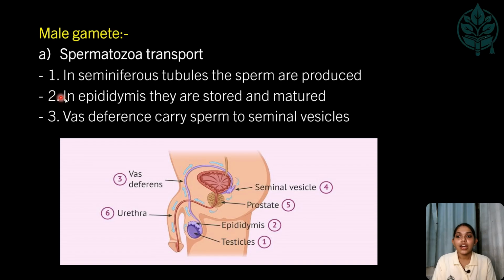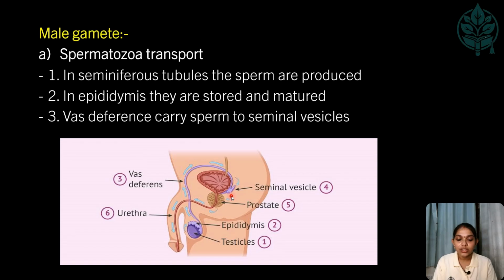So in testes, in seminiferous tubules, the sperm are produced. And coming to two, that is epididymis, the sperm are stored and matured in the epididymis. And three, that is vas deferens. From the epididymis, it carries the sperm to the seminal vesicles.